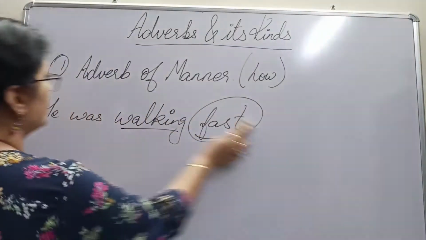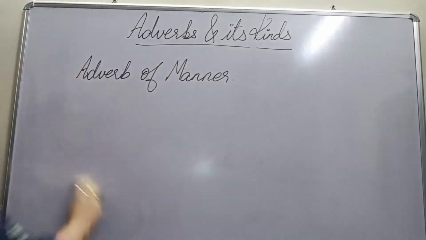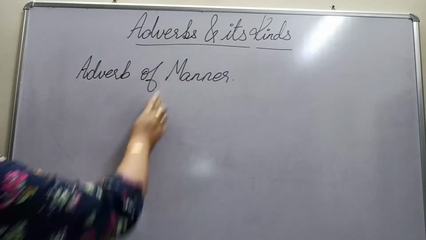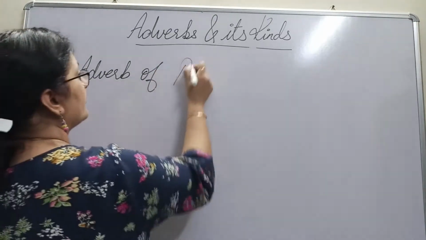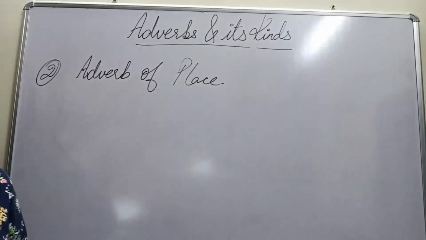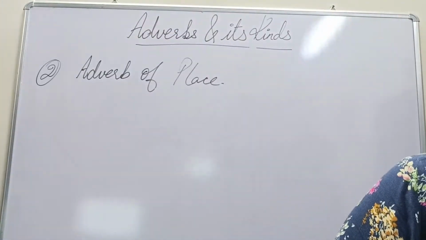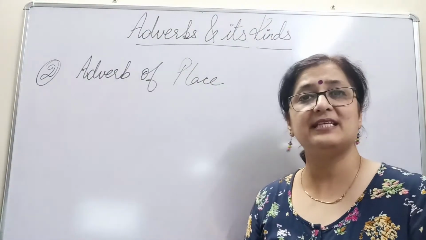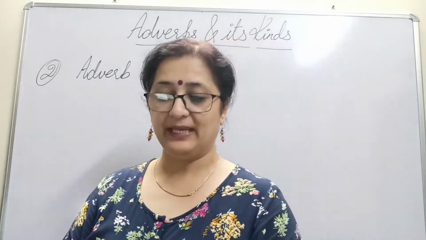Let's come to the next one, which is adverb of place. This is our second one, adverb of place. When we talk about the place where an action is taking place, for example, I am teaching you here.